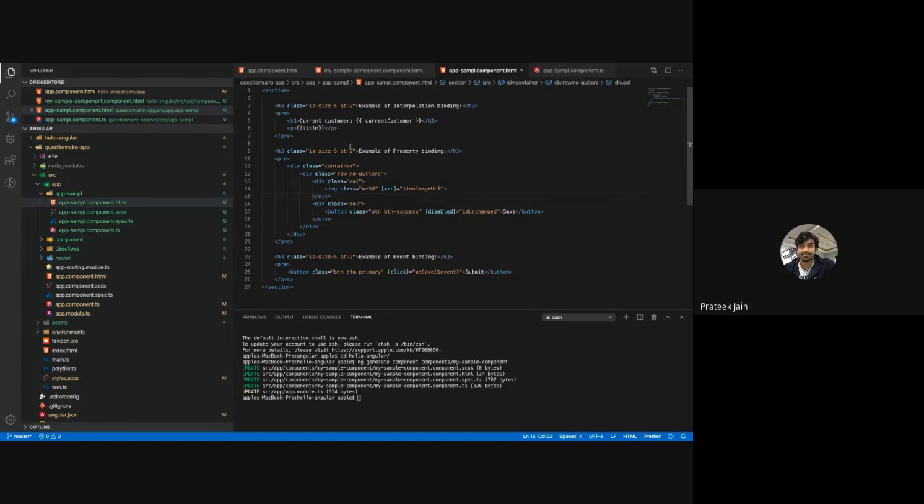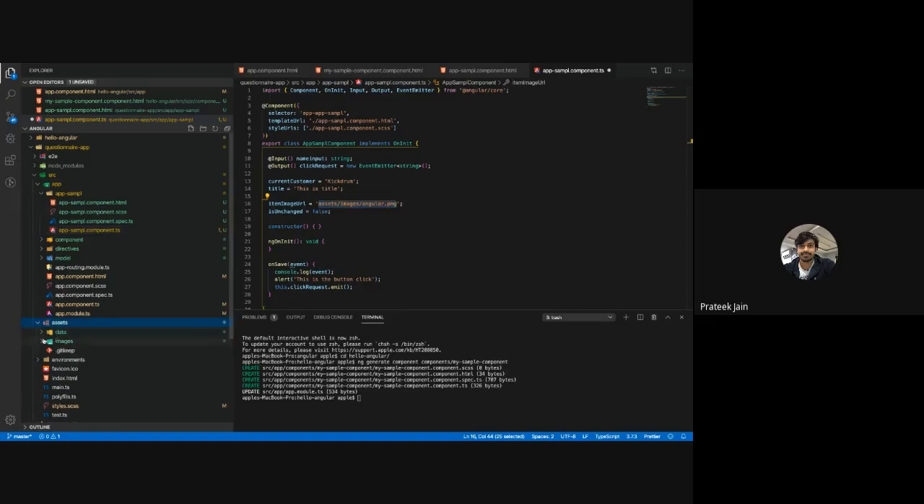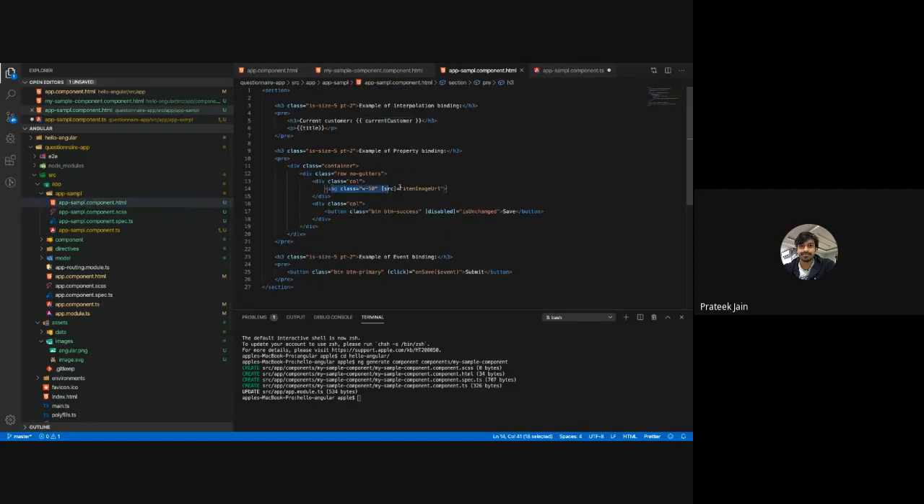When you see here, the way I have current customer, in the same way I have two other variables, imageUrl and isUnchanged. This imageUrl is a string which is a path of an image inside my assets folder. What I want is a variable which has an image path, which I can pass to the property of the image tag, which is src, and tell the image to evaluate this and give that specified path to src.